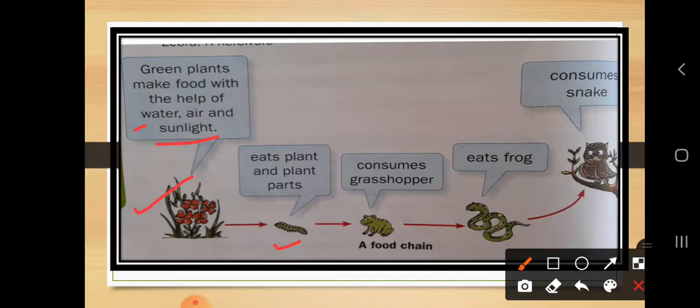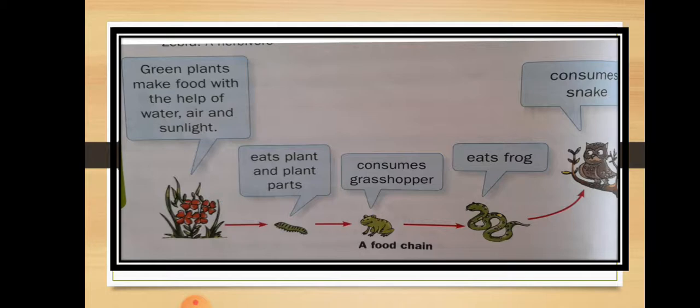So these green plants are eaten by other animals. Here we are talking about a simple food chain. So this earthworm is eaten by this frog, the frog is eaten by a snake, and this snake is eaten by an owl. Okay, so this is a food chain.